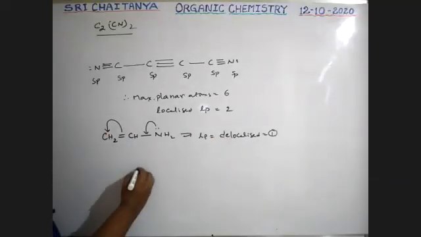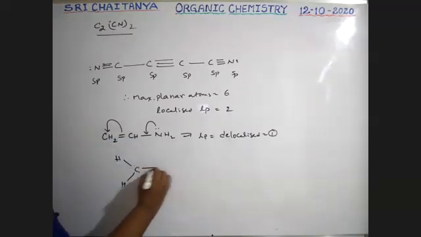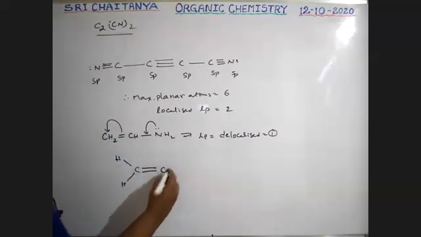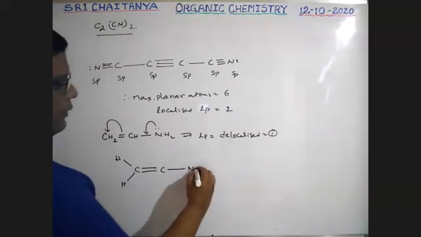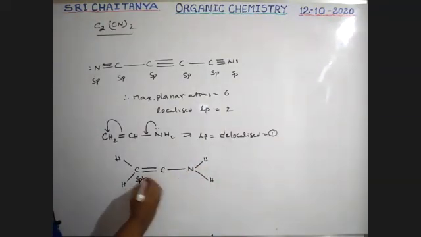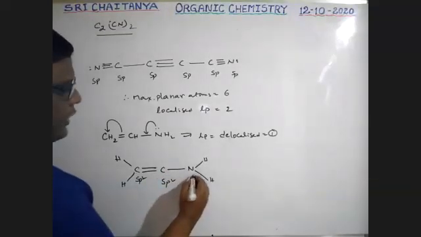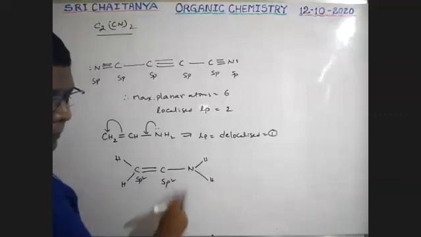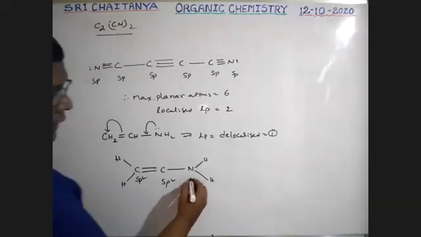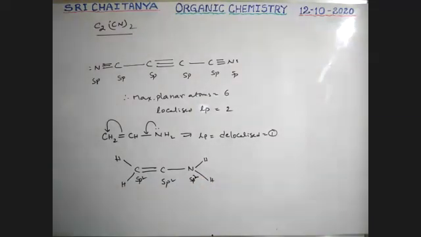Now structure CH2, it is sp2, pi bond CH, C, N, H2. Boys, this carbon sp2, this carbon sp2. So sp2 connected nitrogen also sp2. Okay.